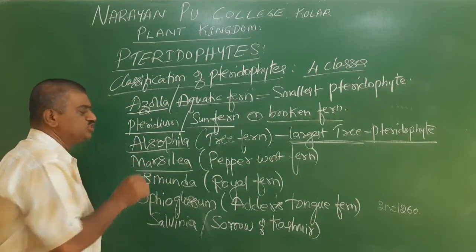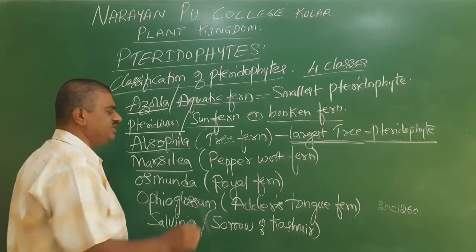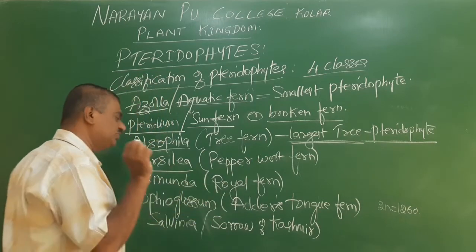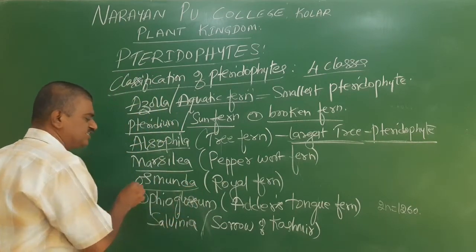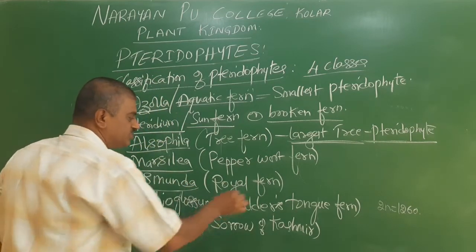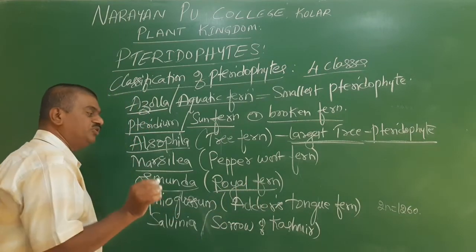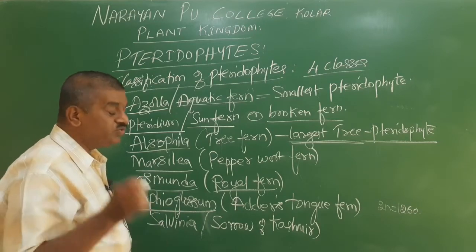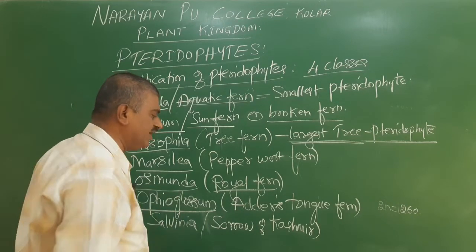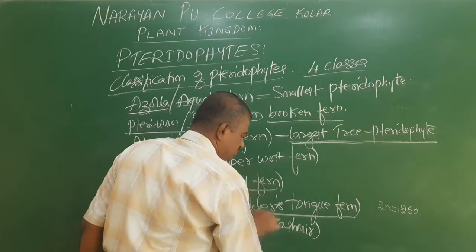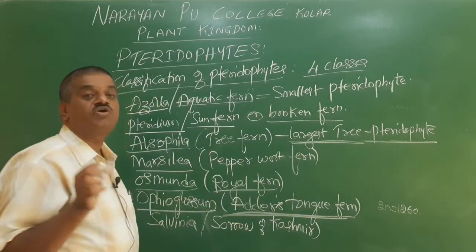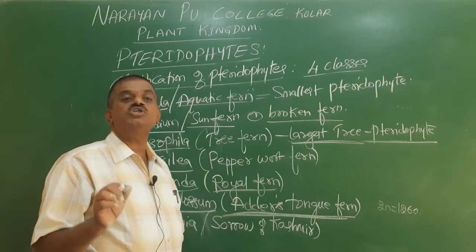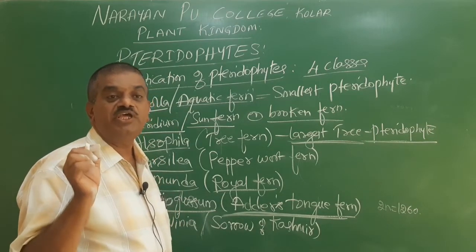Next example is Marsilea. Marsilea is also called pepperwort fern. The other example, Osmunda, is called royal fern. Ophioglossum is also called adder's tongue fern. It is one of the pteridophyte plants where the chromosome number is very huge.